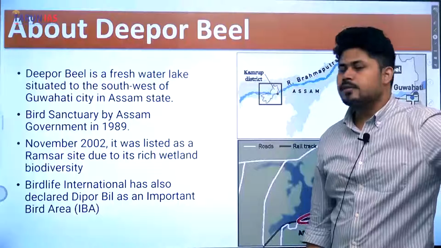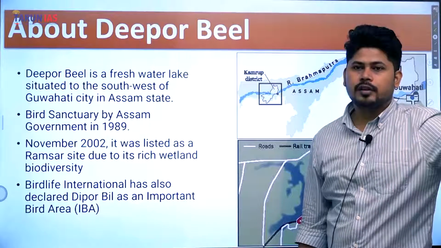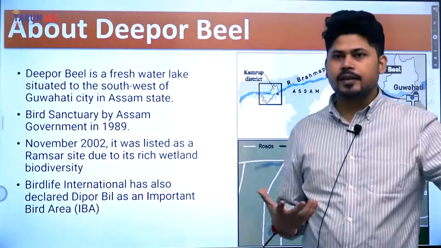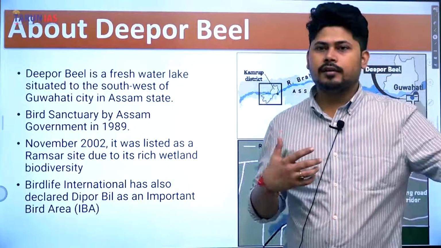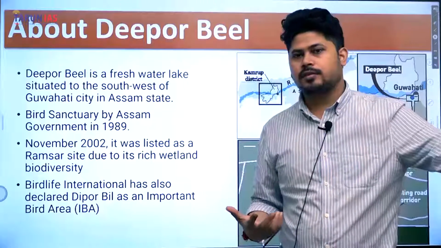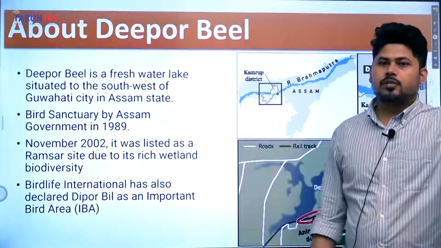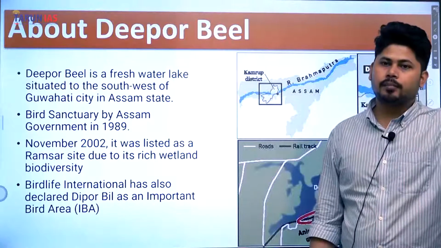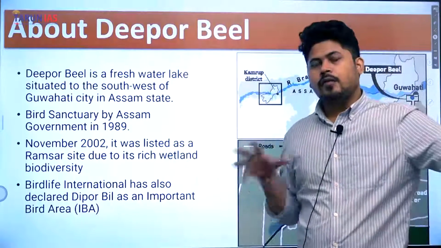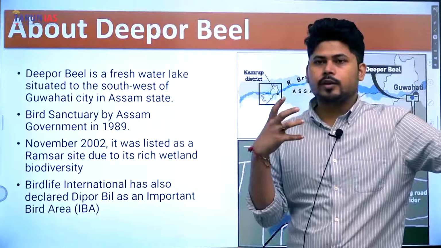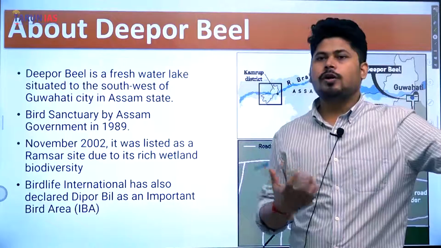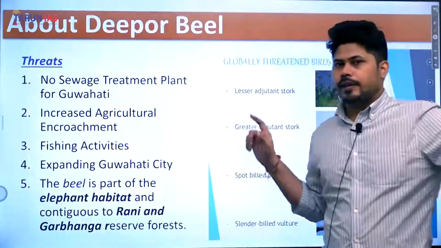In November 2002, it was listed as a Ramsar Site due to its rich wetland biodiversity. Ramsar Sites are those sites which are wetland areas, first of all, which have a high ecological value and a high threat perception. Okay. So BirdLife International has also declared Deepor Beel as an important bird area. So this is already a very important area. As I told, wetlands are a very important part of our ecology because they constitute the habitat of the waterfowl or birds. So that is why they are very important.